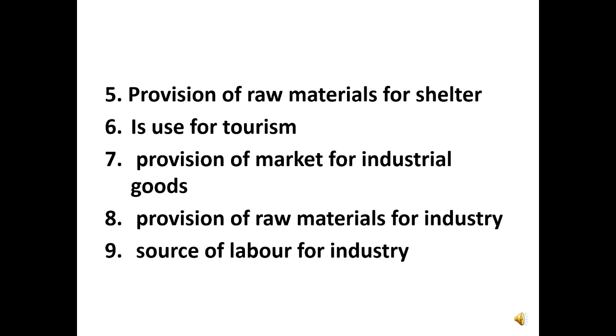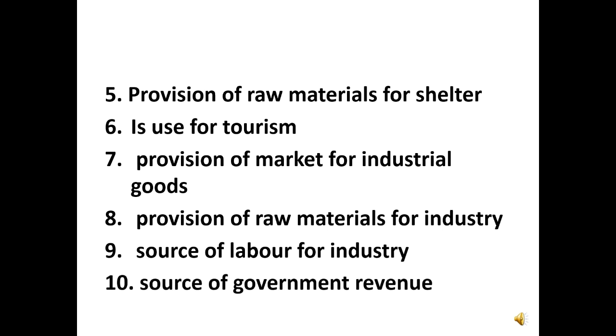Agriculture also serves as a source of labor for industry. It supplies both unskilled and skilled labor to industries. So industries get labor from agriculture. Agriculture is also a source of government revenue. The government raises money from agriculture through tax. Those involved in farming also pay tax, and the government gets money from that.